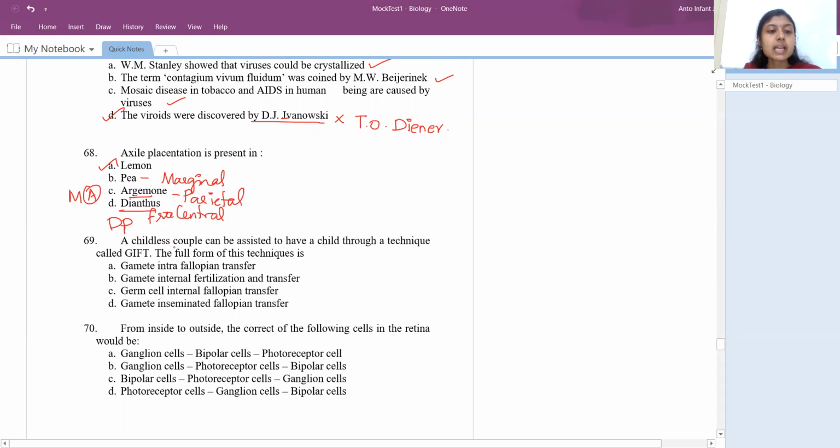Okay, so 69th question, a childless couple is assisted to have a child through a technique called GIFT. What is the full form of this GIFT? So GIFT stands for gamete intrafallopian transfer.